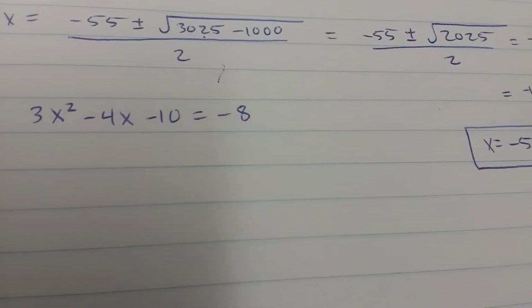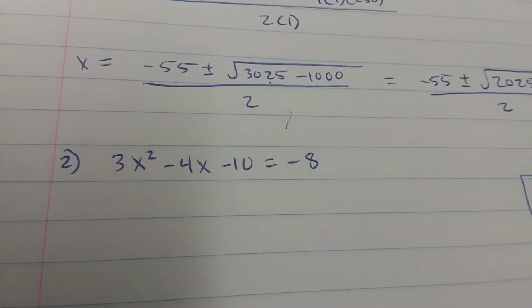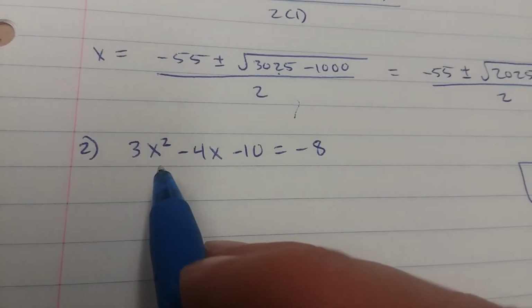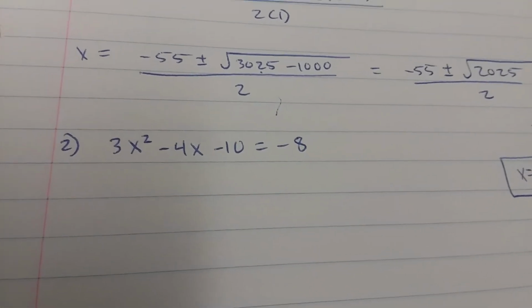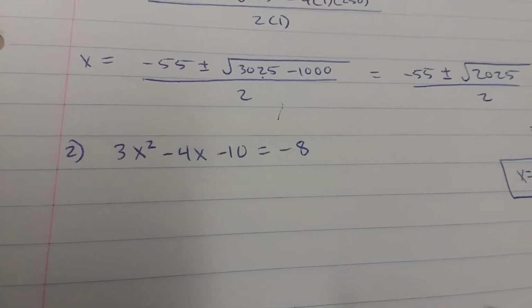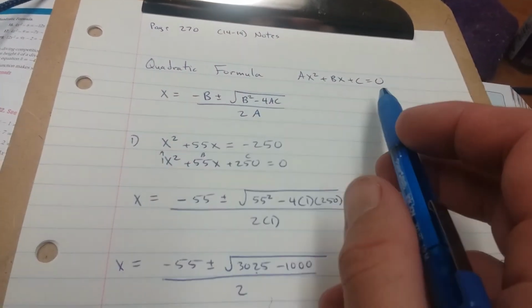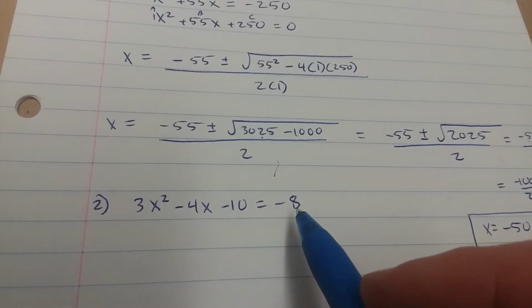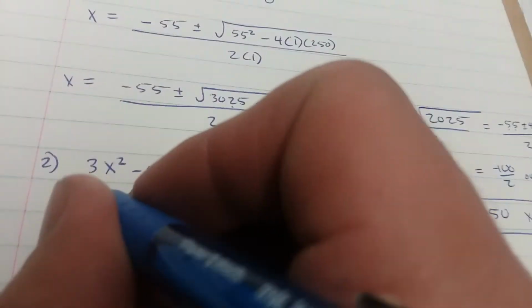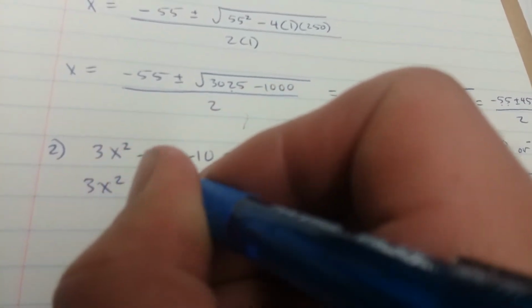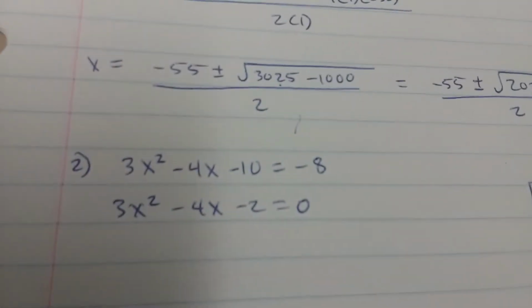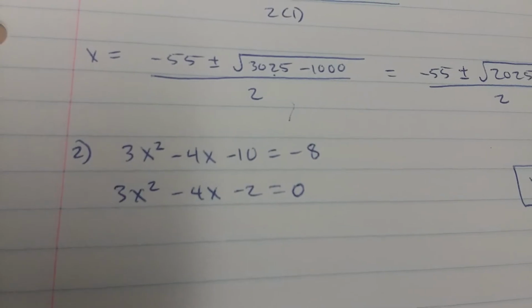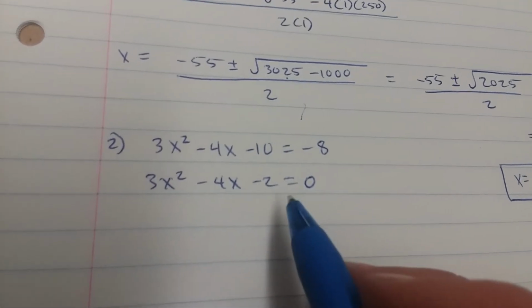Next one, we have 3x squared minus 4x minus 10 equals negative 8. In order to solve this, we have to get it in standard form. We have to have 0 on the right-hand side. So we're going to add 8 to both sides here. We have 3x squared minus 4x minus 2 equals 0. Okay. After that, we have it in standard form.